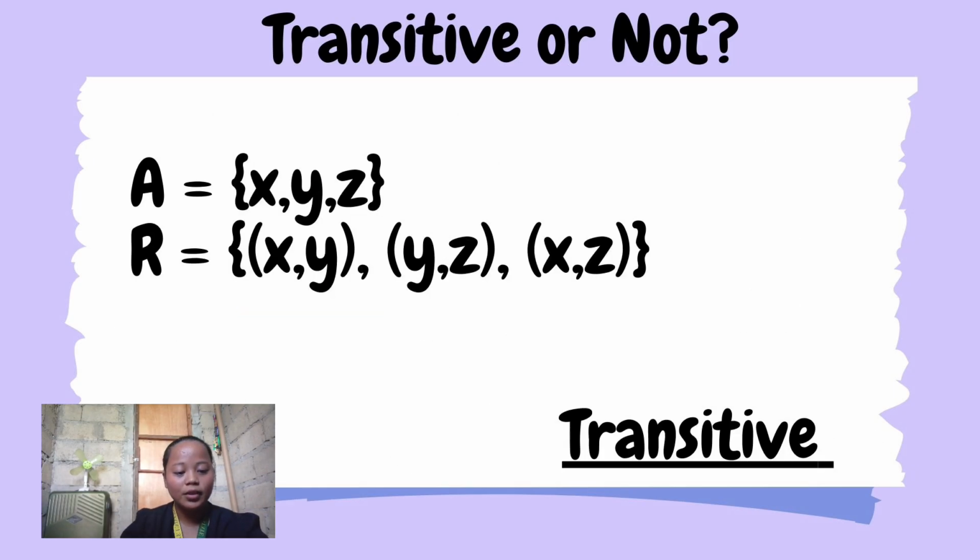So another example, we have here the set A is {X, Y, Z}. And in the set R, we have the ordered pairs (X, Y), (Y, Z), (X, Z). Is it transitive? Yes, it is transitive.